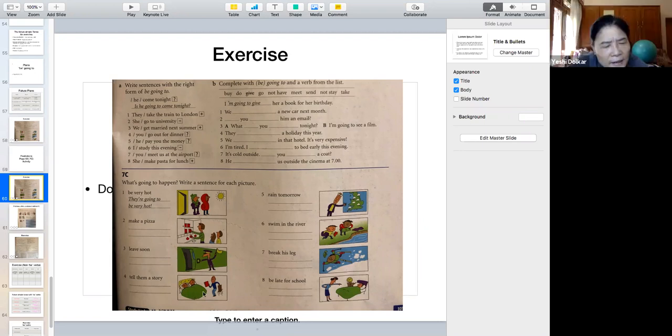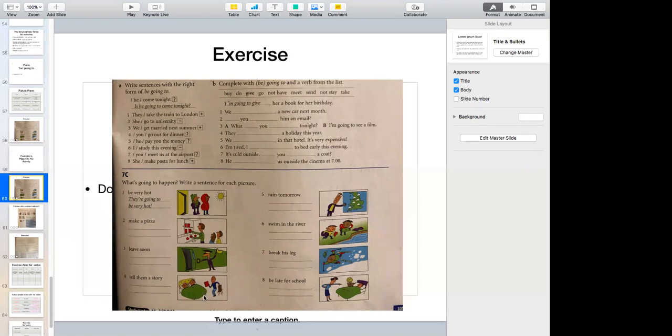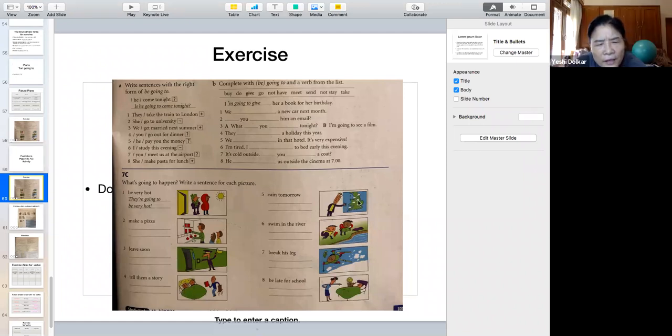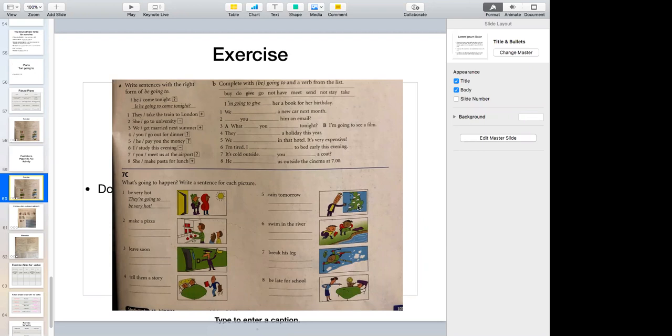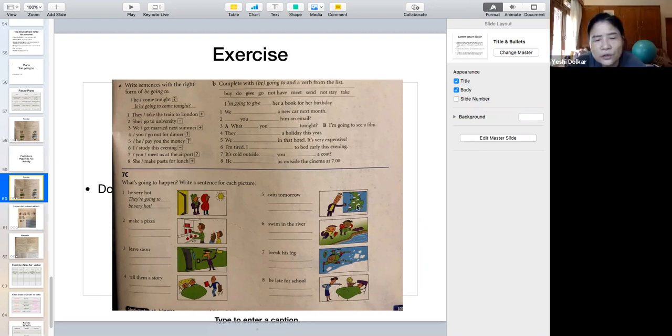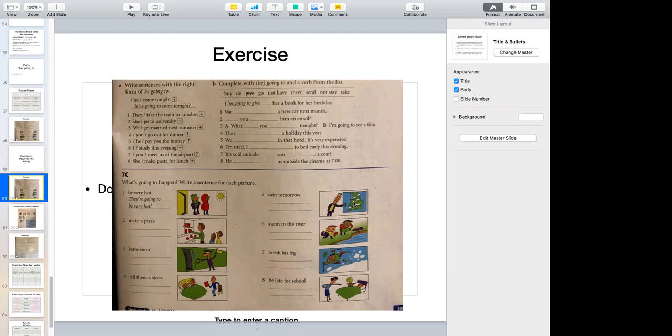Okay, and then here something is going to happen. He is going to tell them a story. Okay, what do you think is going to happen over here? Tomorrow it's going to rain. Okay, it's going to rain tomorrow.